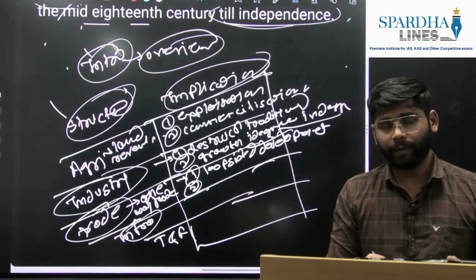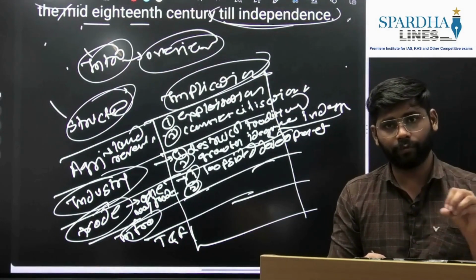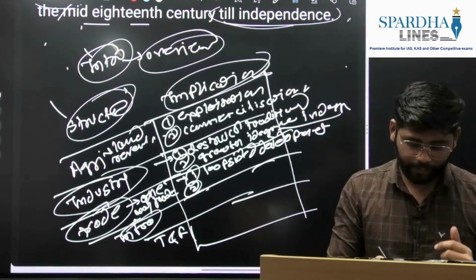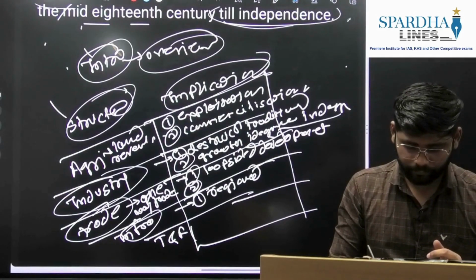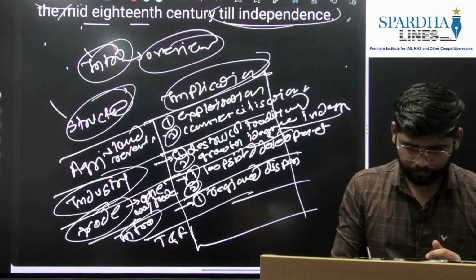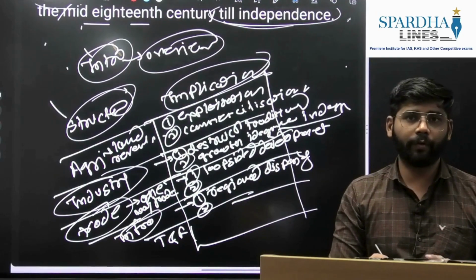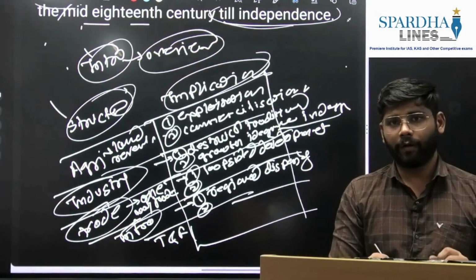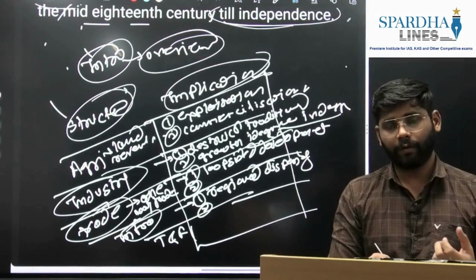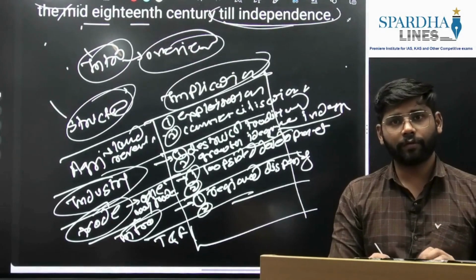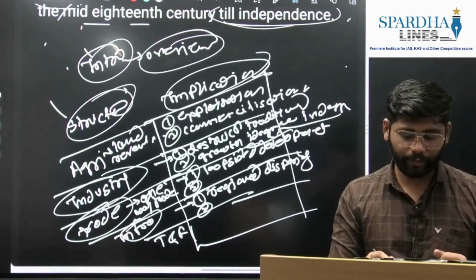Infrastructure: they brought railway, telegraph, and irrigation facilities, but only in favorable locations. What it eventually led to was regional disparity. Again, this infrastructure favored the British only, because British machine-made goods reached the remotest parts. So in another way it destroyed Indian industries. This aspect you can write here.